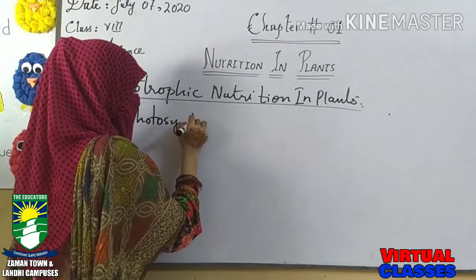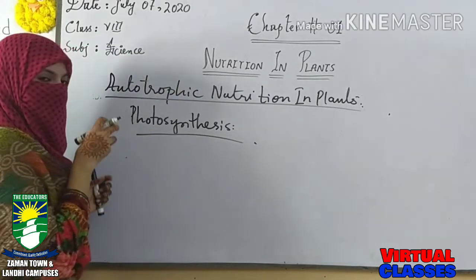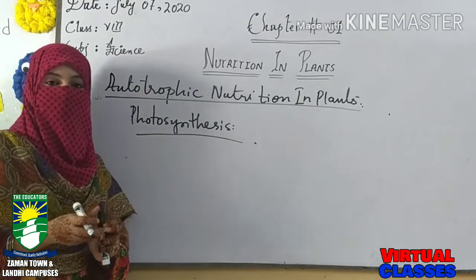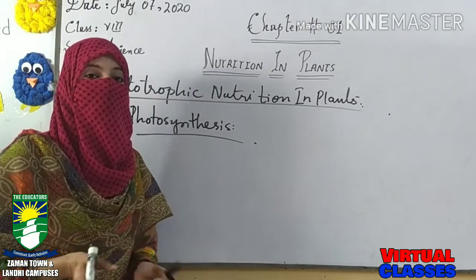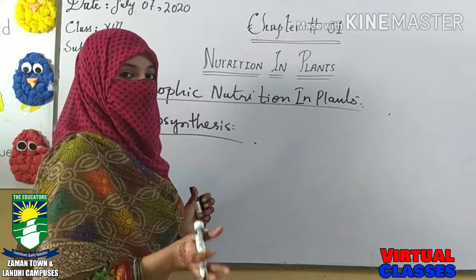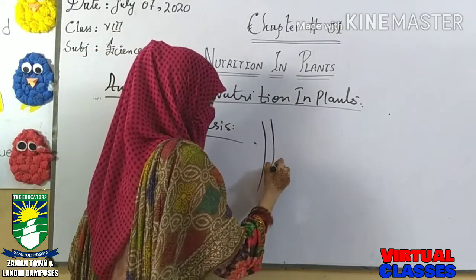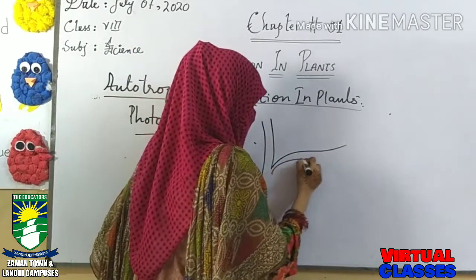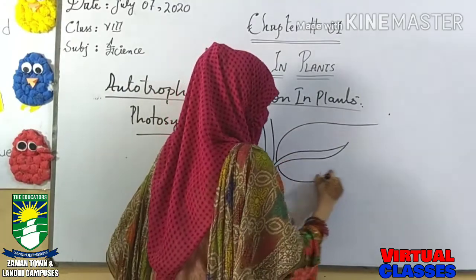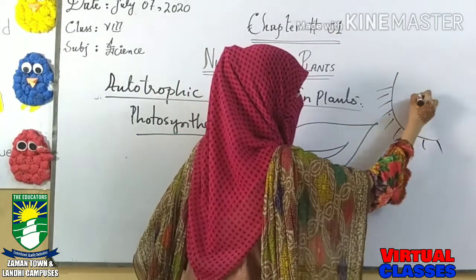Now what is photosynthesis? Photosynthesis is the process by which a plant firstly captures the sunlight. The basic source of energy by which plants can prepare their food is the sunlight. Means in the presence of sunlight, they prepare their food by themselves. Suppose we have a plant here, or I am taking the example of a leaf. In this leaf, the basic source present here is sunlight, the sun.